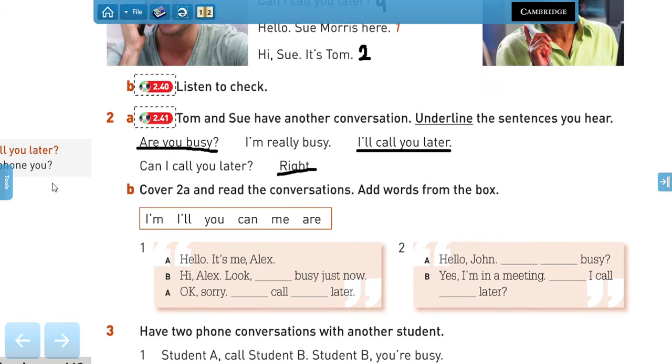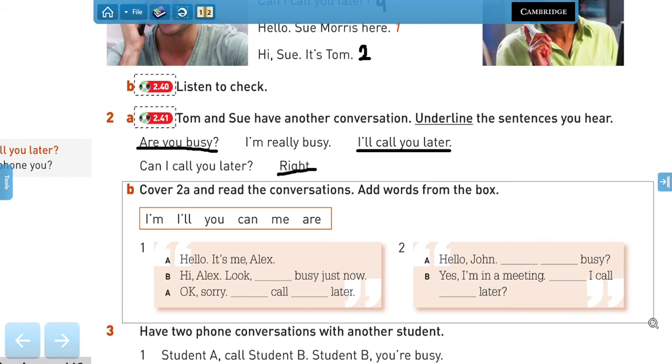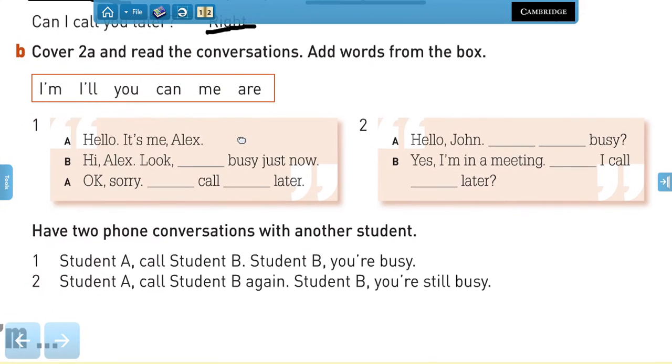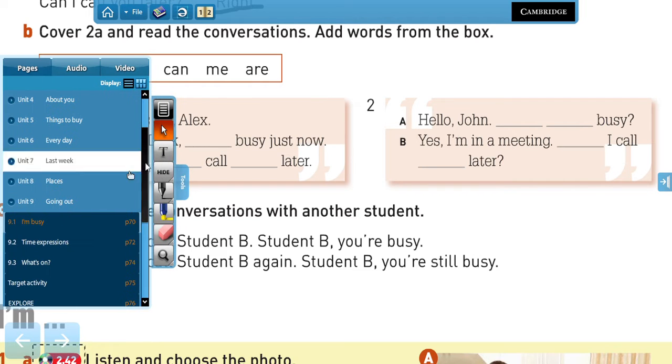Now let's try to use some of those expressions in this exercise. Here we have the extracts of two conversations, and what I want you to do is to try to complete the gaps with the words that we have here. I am, I will, you, can, me, and are. So please pause the video again and do this exercise. Now let's check your answers.